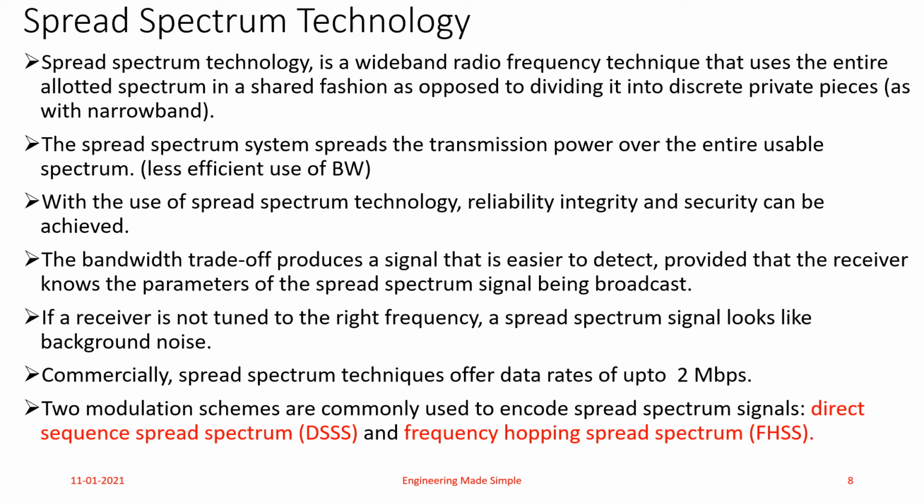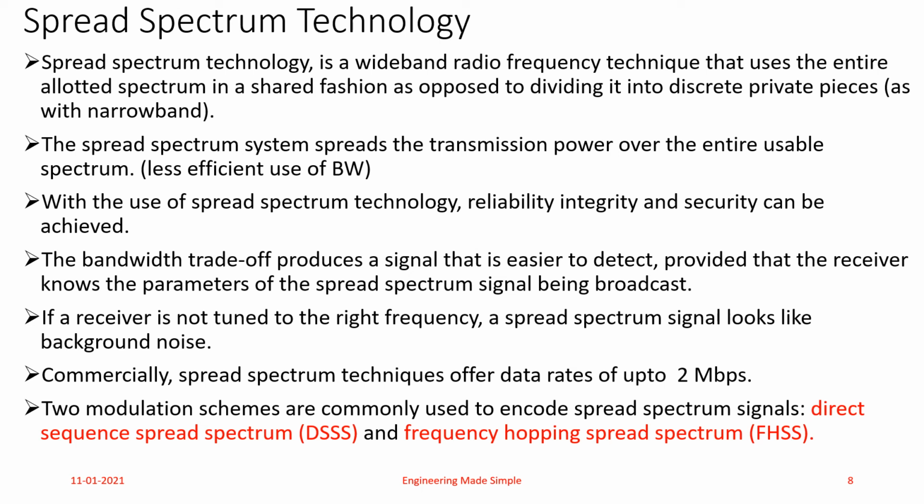Now this bandwidth trade-off produces a signal that is easier to detect, provided that the receiver knows the parameters of the spread spectrum signal that is being broadcast. Here we can say we are using the bandwidth less efficiently, but because of the use of larger bandwidth, it is easier for the receivers to detect, provided the receiver knows all the parameters of the spread spectrum signal which is being broadcast.